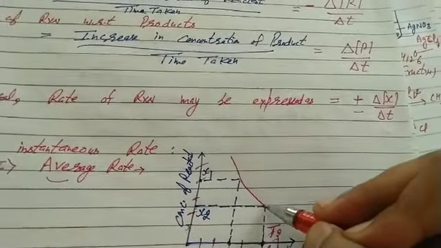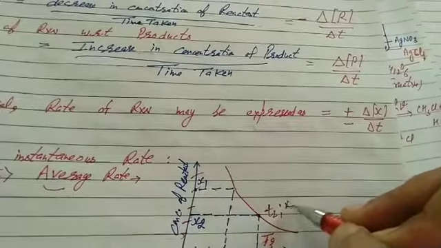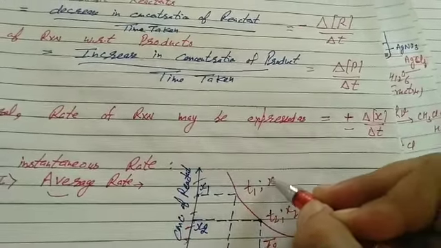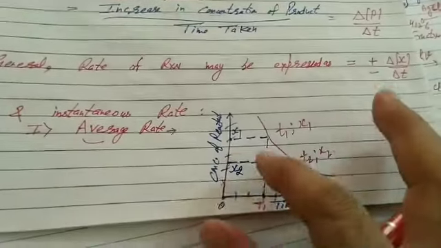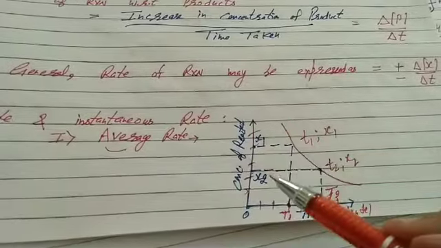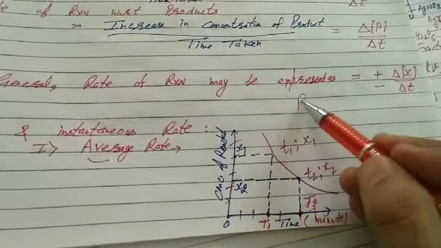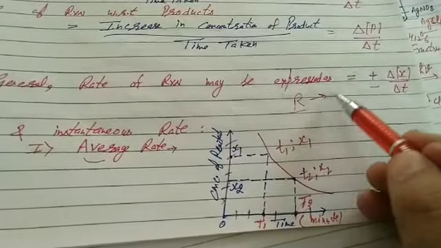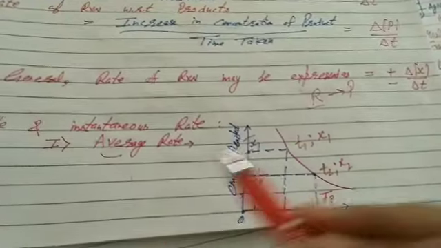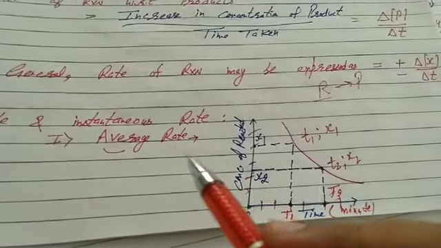At time t2 the rate is x2 and at time t1 the rate is x1. That's the graph, easy: concentration of reactant versus time. Wherever we express rate of reaction, we always consider reactant, because when time is 0 we have only reactant. With time, reactant reacts and leads to the formation of products. But I say, what is average rate? It expresses rate of reaction between two different time periods.